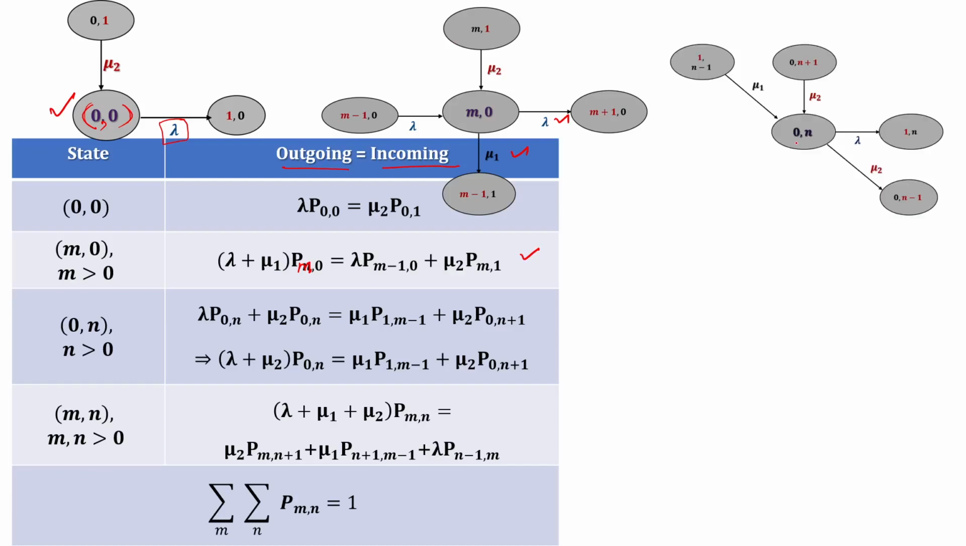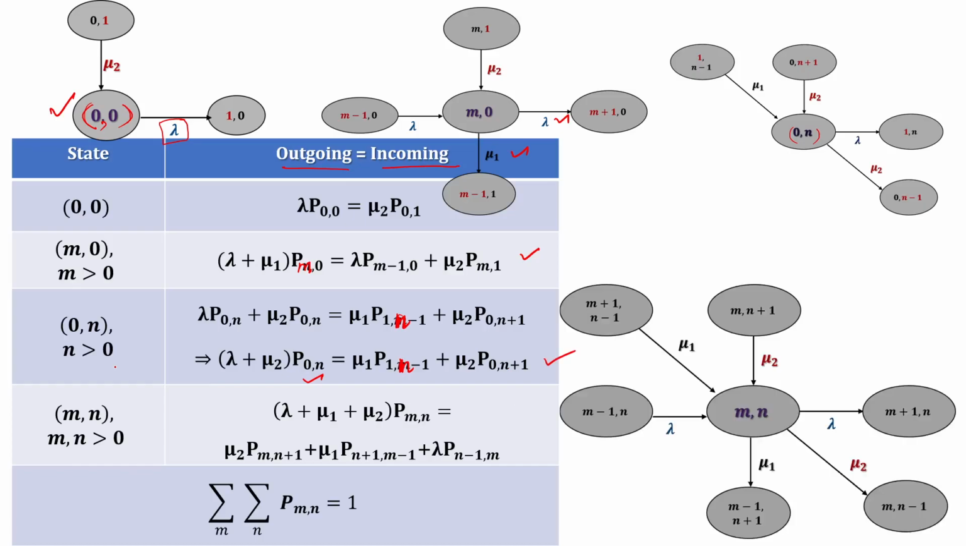Similarly, at the state 0 comma n, what are the outgoing? Lambda and mu2. Lambda plus mu2 into p of 0 comma n equal to what are the incoming? Mu1 into p of 1 comma n minus 1, here it is n minus 1, and mu2 into p of 0 comma n plus 1.